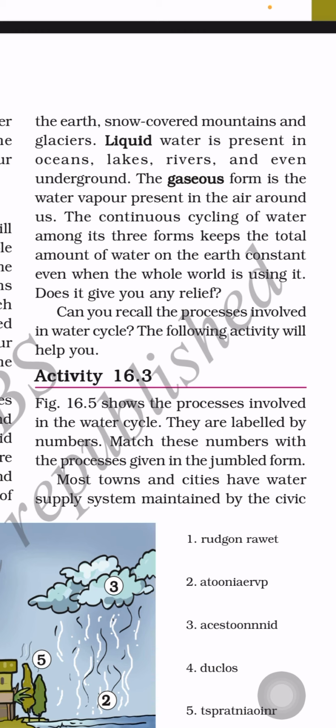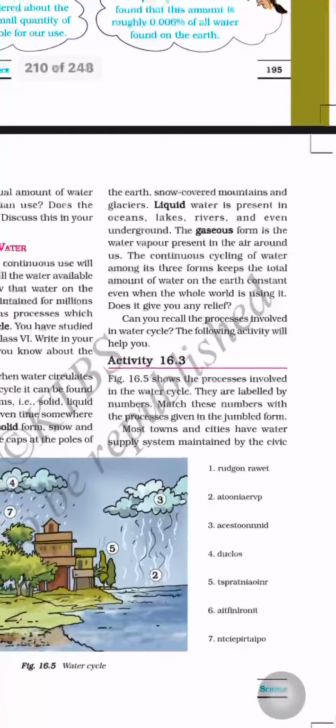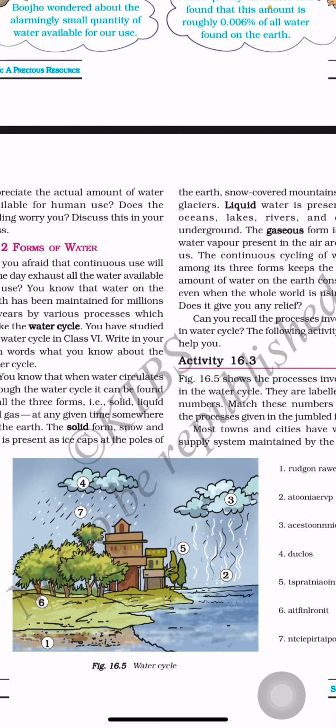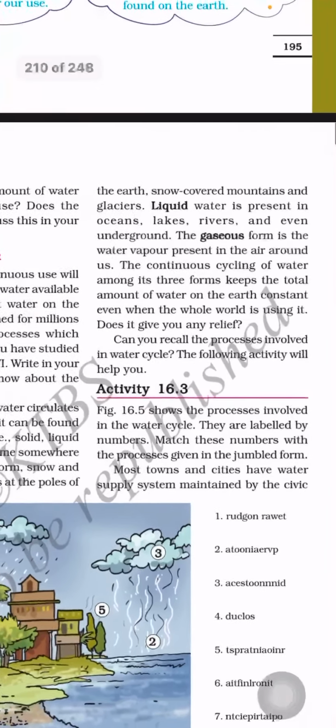So this cycle is continuous. You can see in this diagram: due to the heating of sunlight, the water from lakes, rivers and oceans gets heated and goes into the air in the form of water vapor. That water vapor condenses in the atmosphere and becomes cloud. Once again the clouds come to the earth in the form of rain. This is the cycle which goes on continuously on the earth's surface.